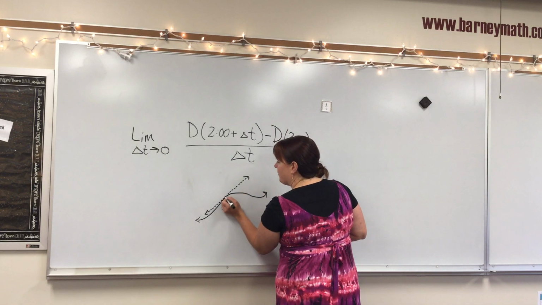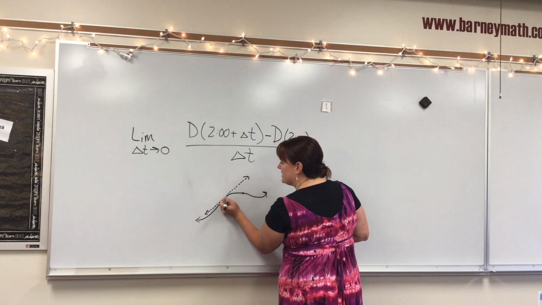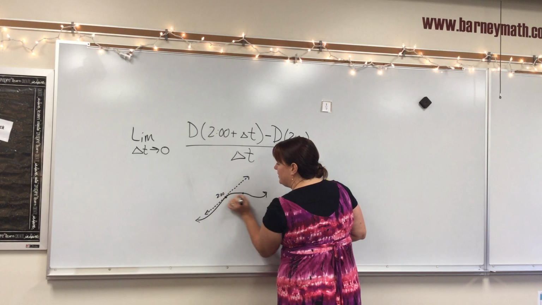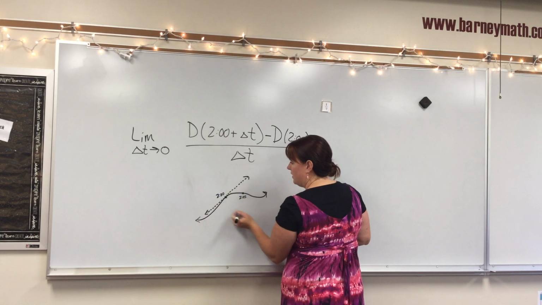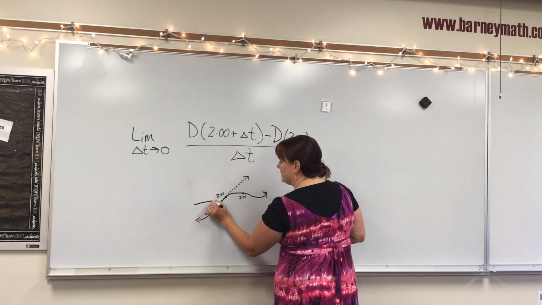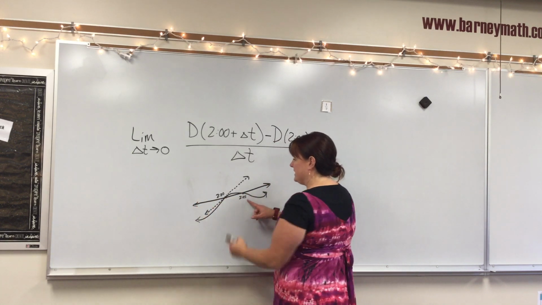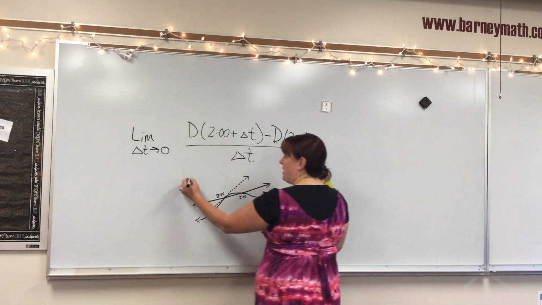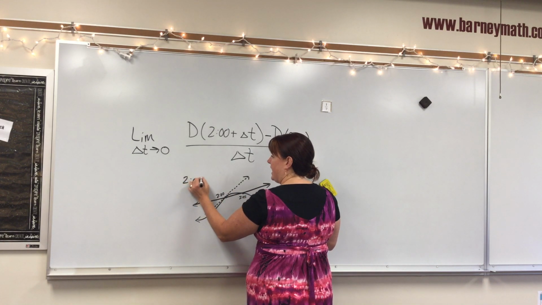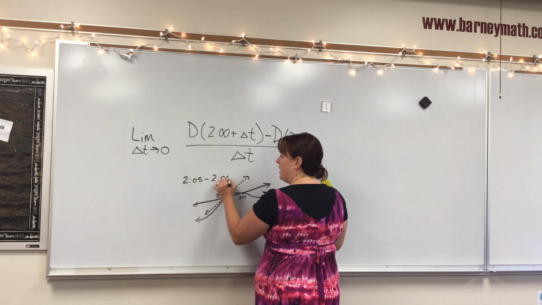I could say from this moment to this moment, say this is 2 o'clock, and this is 2:05, I could draw a line through those, and I would say my change in y, which would be 2:05 minus 2 o'clock, right?